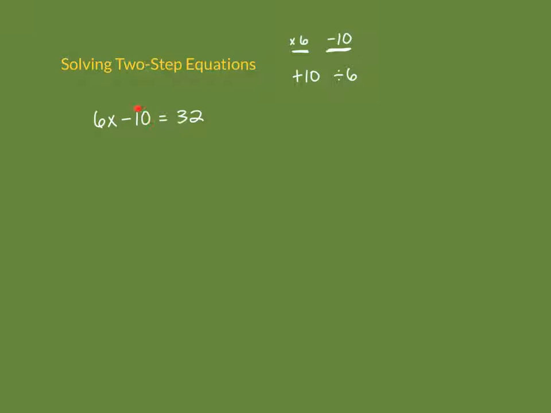So how do we make subtracting 10 zero? Well, we're going to do the opposite. So we're going to add 10. And remember, what you do to one side, you must do to the other. So we're going to add 10 to this side as well. I'm going to use my line to help keep track of my equal sign. So this negative 10 plus 10, we combine them because they're like terms. We can't add 10 to 6x because this is 6x's. This is 10 ones. So negative 10 plus 10, we can simplify that, and that becomes 0. So that zeroes out, and we're left with just 6x on the left side of the equation.